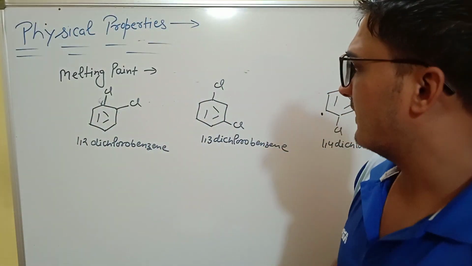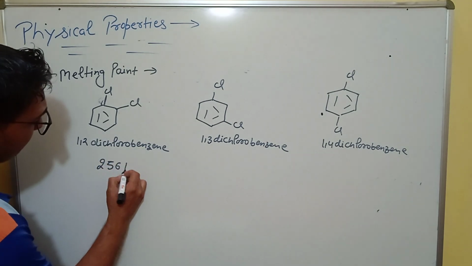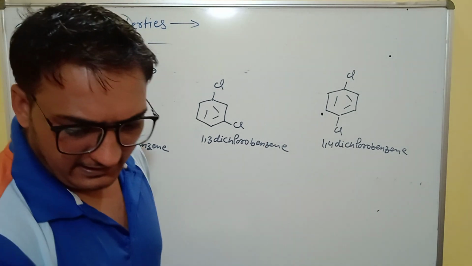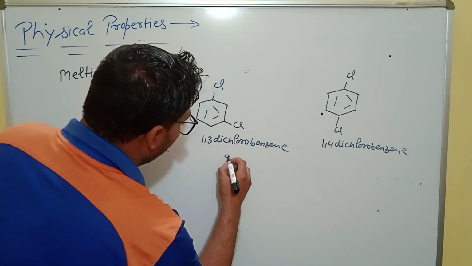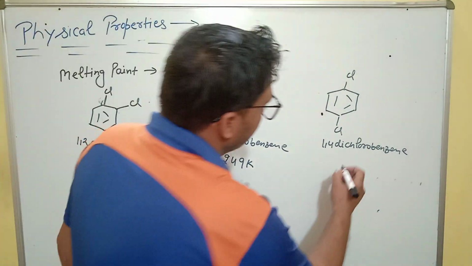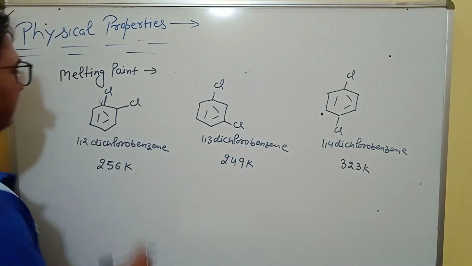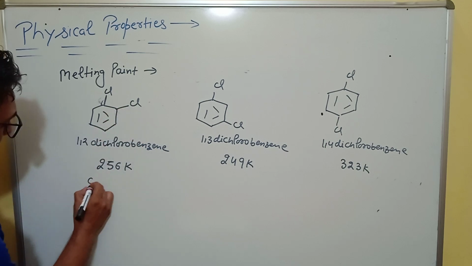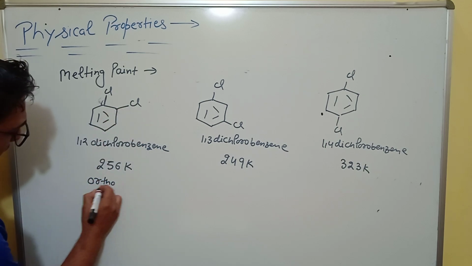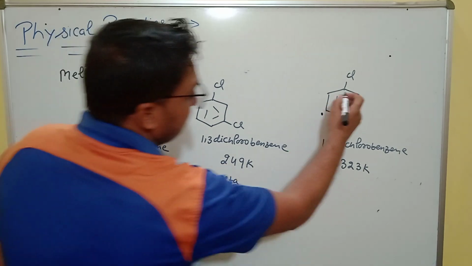The melting point of this compound is 256 Kelvin, this is 249 Kelvin, and this is 323 Kelvin. This is the ortho product, this is the meta, and this is the para.